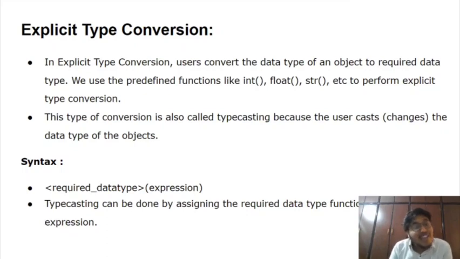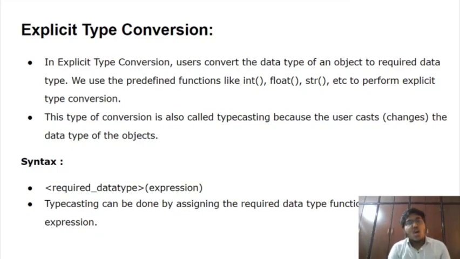Here we have 1 kg of paddy. 1 kg of paddy, in the sense, is a float. Now I want to convert this float into an integer. I only have a half kg container. Now I want to store this 1 kg in a half kg vessel. Automatically I am losing some data. If the float value is 123.75 and I convert it into an integer, I only have 123. I am losing the fractional value. So while converting from a larger data type to a smaller data type, there is loss of data.